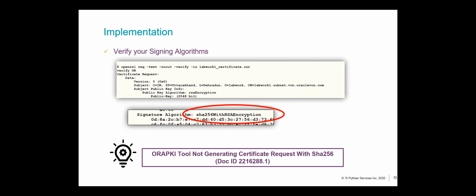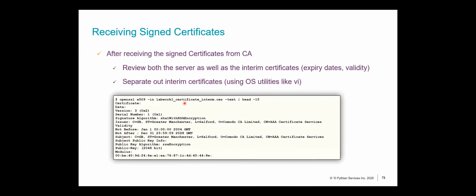Okay, moving on. Once you receive the signed certificates from your certificate authority, you will receive both the interim as well as the root certificates. You'll separate those out, and then you're going to import them into your wallet. How to do that? So you've received a certificate, let's say called LabWork certificate .cer. You can use this command and you can figure out, yeah, so you can see all the certificate signing authority.